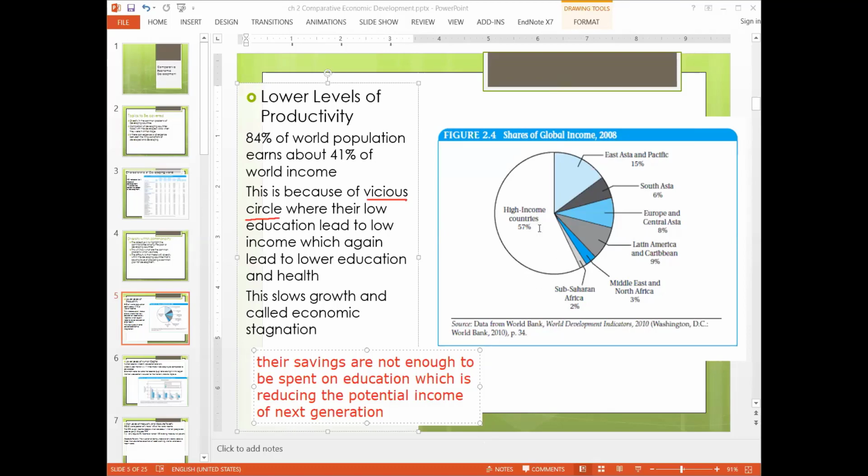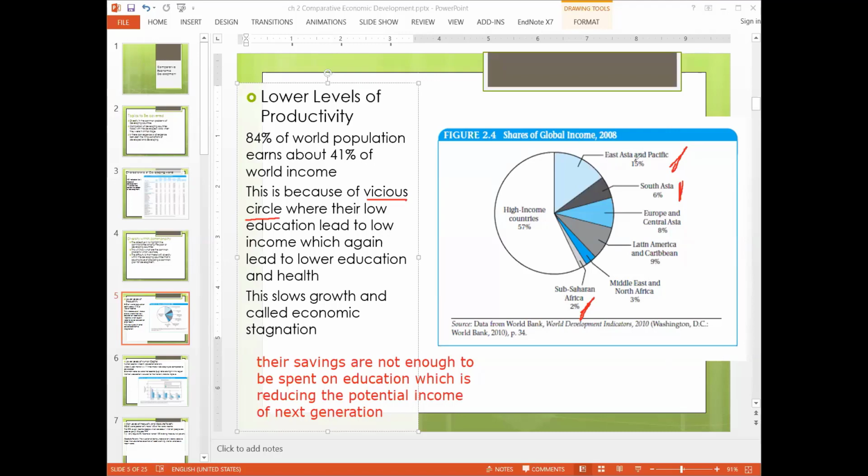As you can see, high income countries are enjoying more than 57% of the world share. But if you notice here, the major share of the world's population is living in South Asia and Sub-Saharan Africa, and even if you add East Asia Pacific, this is where the major population lives.